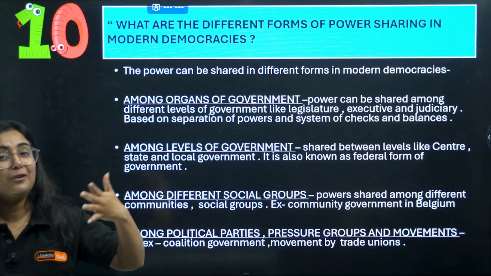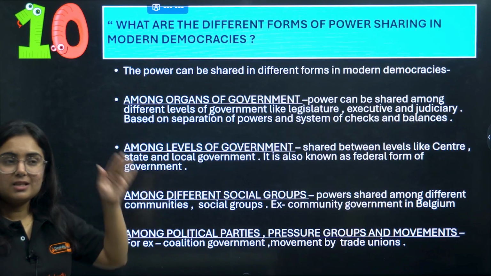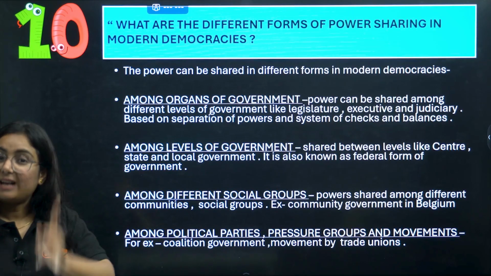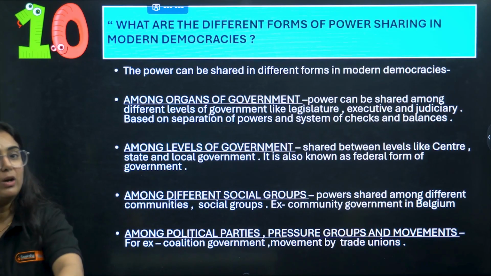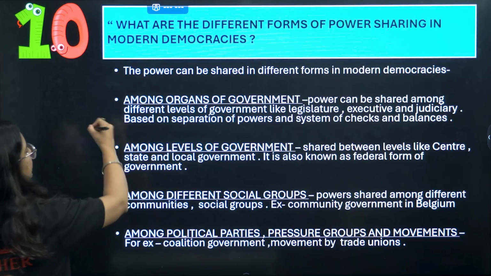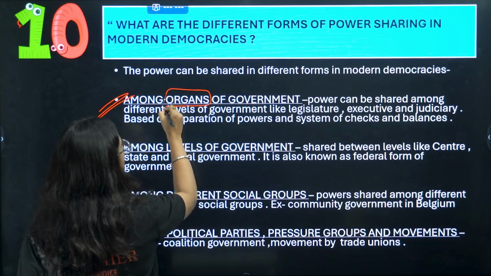What are the different forms of power sharing in modern democracies? Take a snap, just learn it thoroughly right now. Take a paper, write the answer right now, so that you can also practice with learning. Basically, power sharing is done in four forms. First is among organs of government.